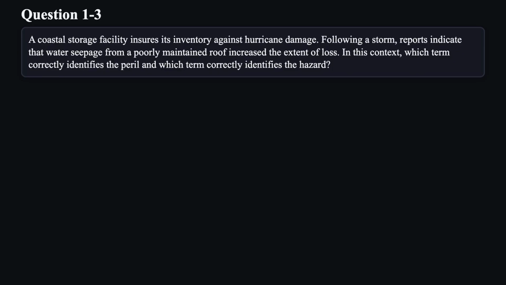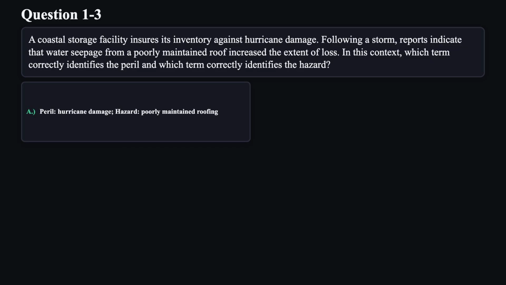Question 3. A coastal storage facility insures its inventory against hurricane damage. Following a storm, reports indicate that water seepage from a poorly maintained roof increased the extent of loss. In this context, which term correctly identifies the peril and which term correctly identifies the hazard? A. Peril, hurricane damage. Hazard, poorly maintained roofing.